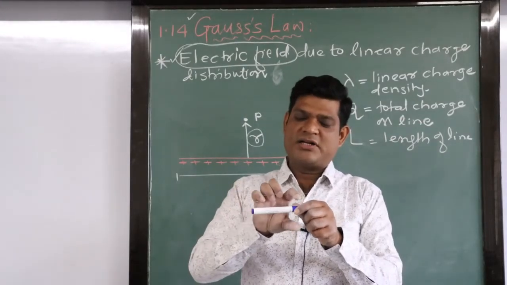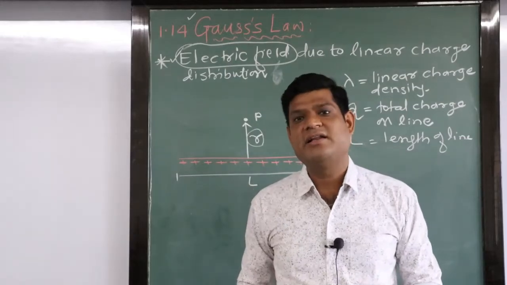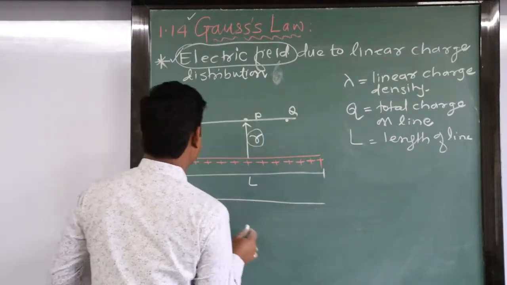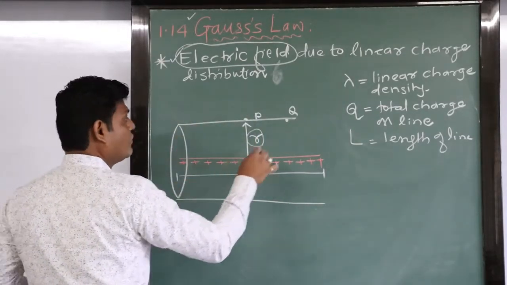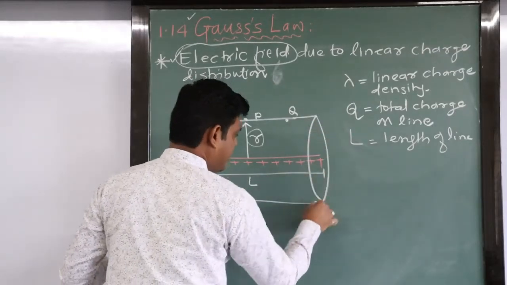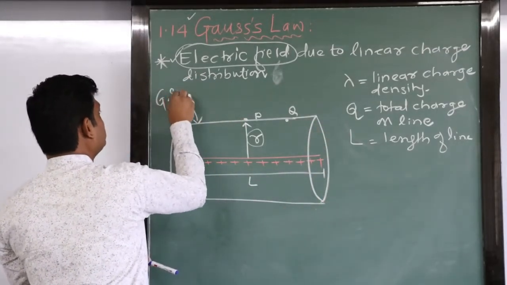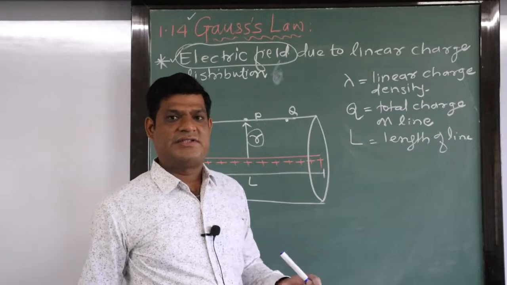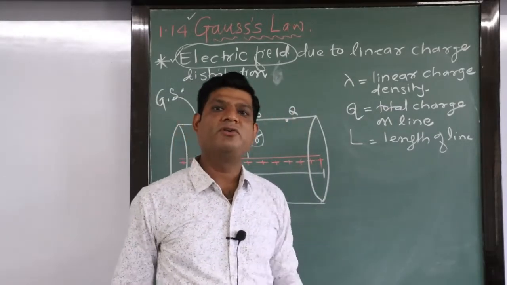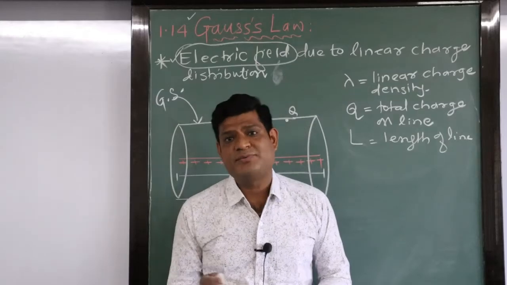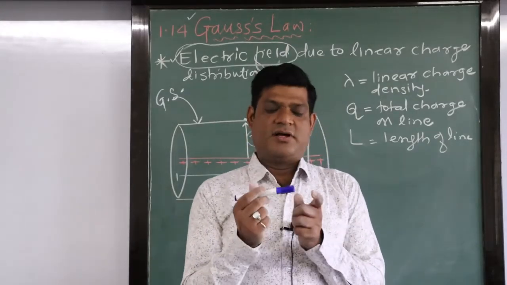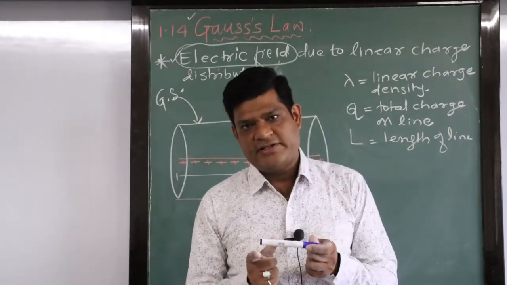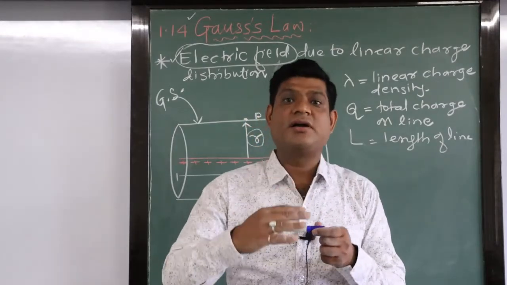If we join all the circles, we get a cylindrical shape. That cylindrical surface is known as the Gaussian surface. Now, on this Gaussian surface, we are going to see how much flux is linking. The Gaussian surface has three parts: one flat surface, another flat surface, and a curved surface.